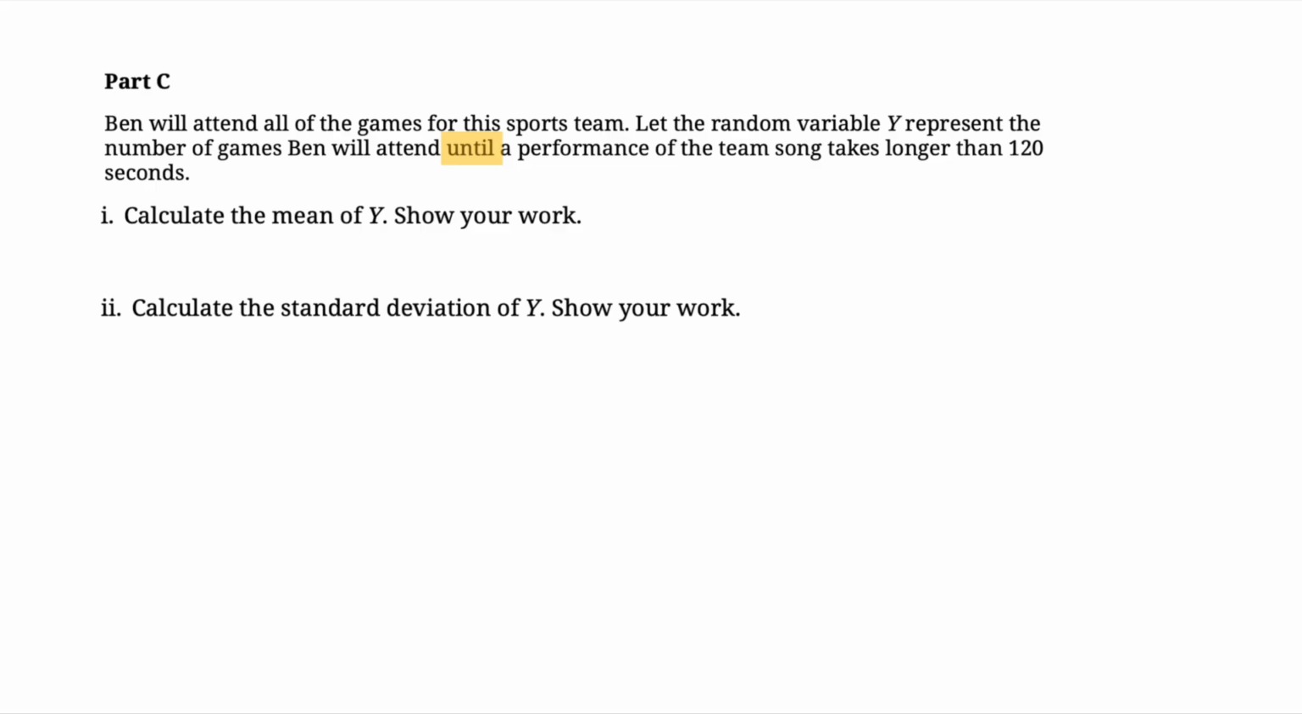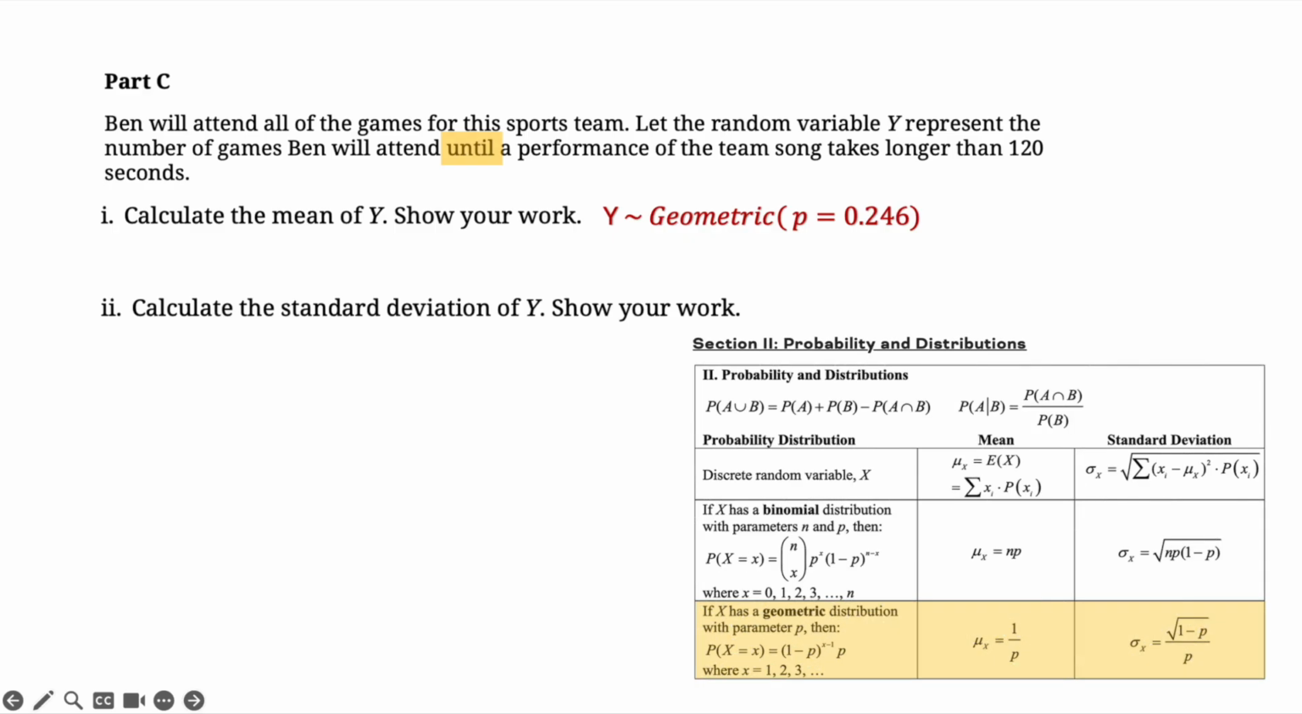Now, which one? If you look at this, there are no fixed number of trials. It is until the first success occurs. So this is an example of geometric distribution. So y follows a geometric distribution with just one parameter, which is the probability of success, that is 0.246. So how do we calculate the mean of y? If you do not remember the formula, you can go to the formula sheet, the section that says probability and distributions, and if you go down, you can see the geometric distribution.